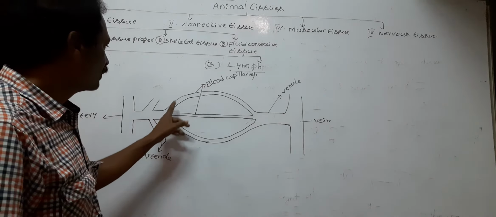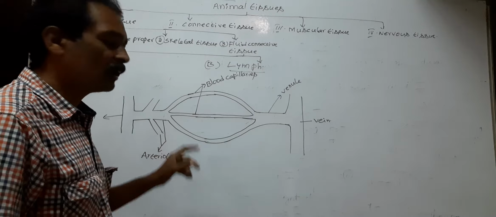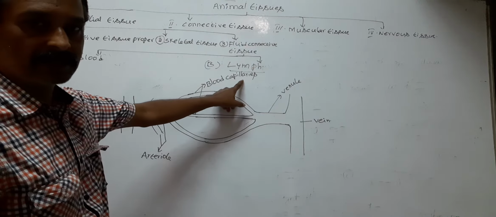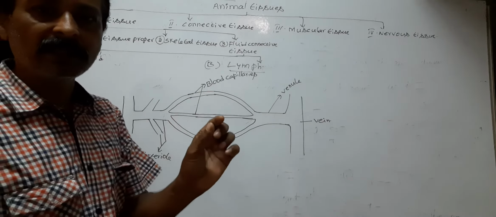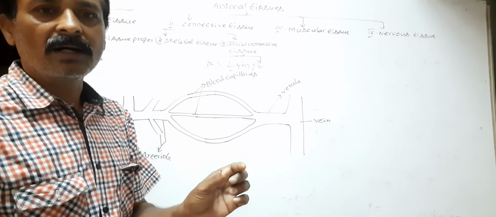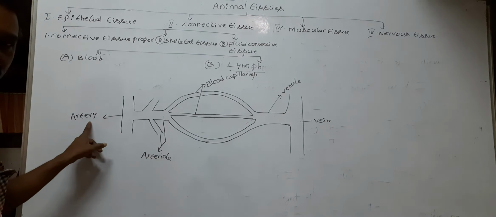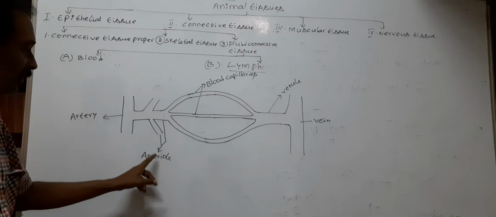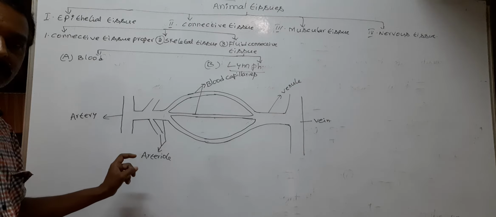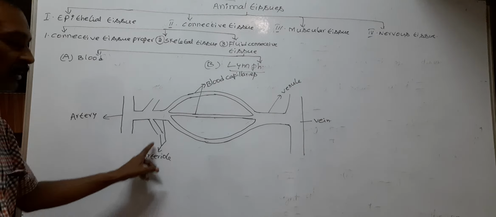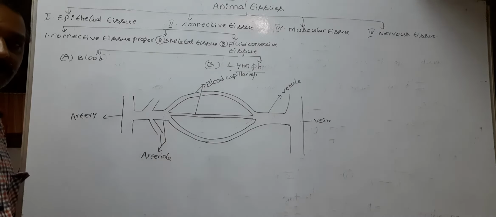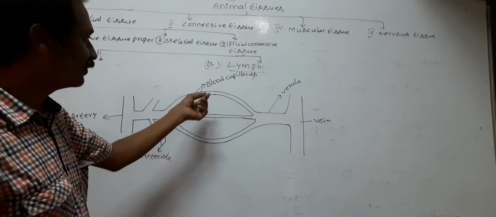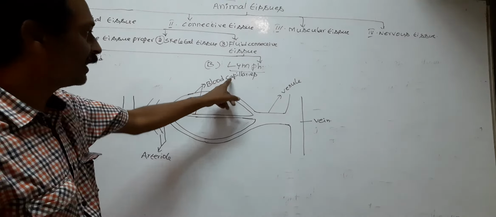Next, arterioles divide into small, hair-like capillaries called blood capillaries. So, the main artery arises from the heart and divides into small arteries. The small arteries enter into body organs and divide into small blood vessels called arterioles. The arterioles extend between cells, between the tissues, and divide into hair-like vessels called blood capillaries.